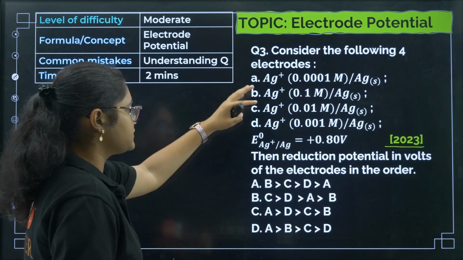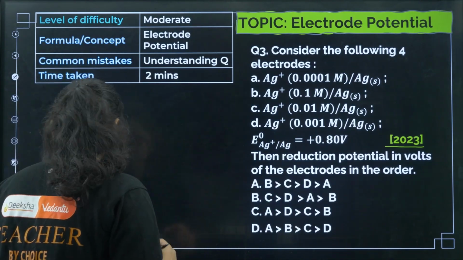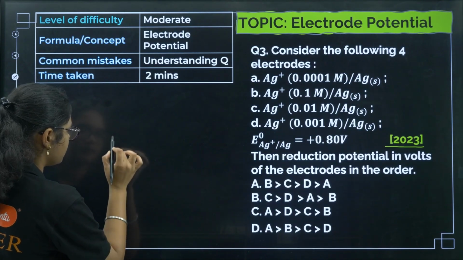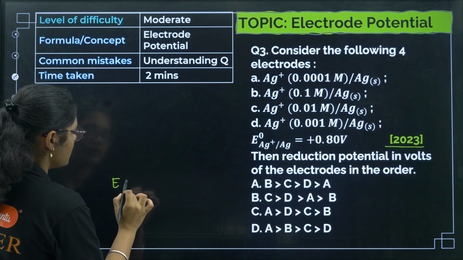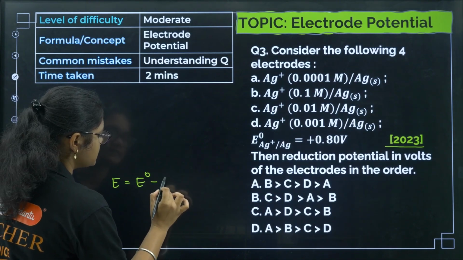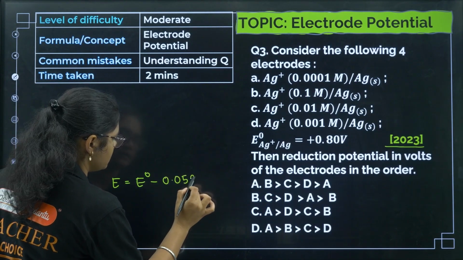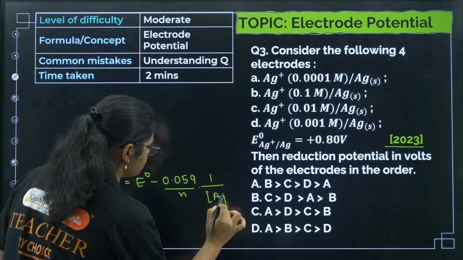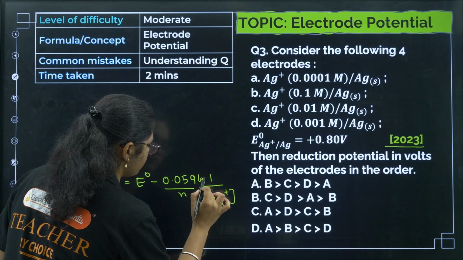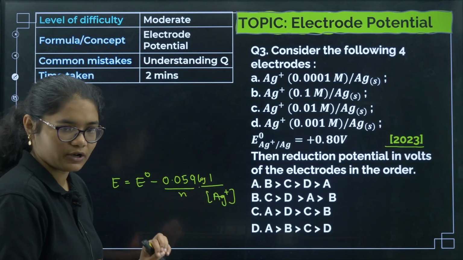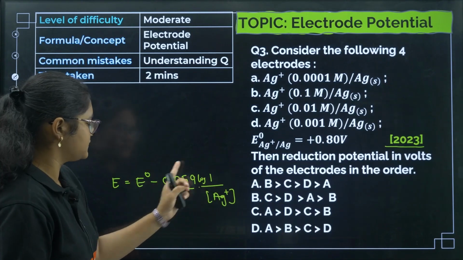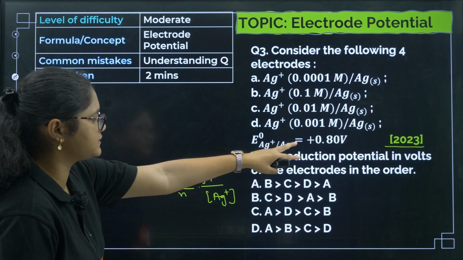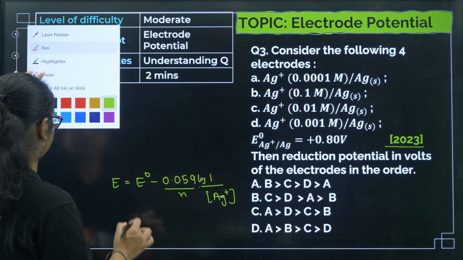Now see, for the reduction potential of the electrode, what is the formula? We know E = E0 minus 0.059 by n into log of 1 by Ag plus, this is the formula. If you see, everything is the same, the E0 value is the same, 0.8 volts, so I'll substitute it.